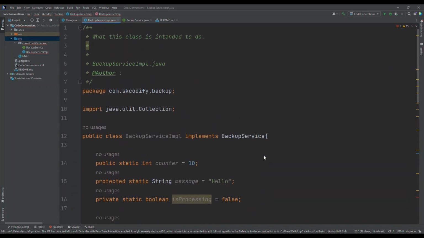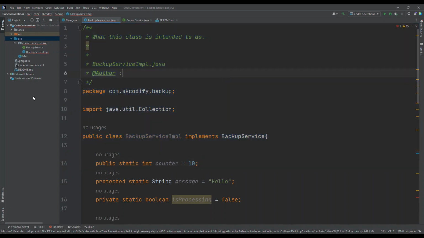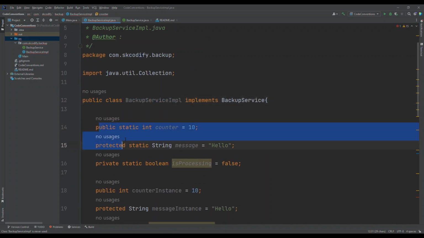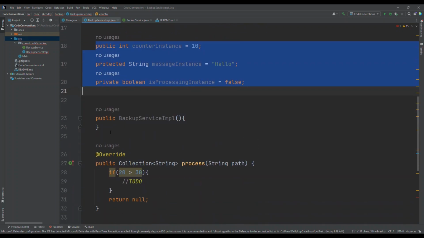So what we are looking at here is the order defined for structuring the source code: beginning comment, then package, then import, then class declaration, then static variable declaration, then instance variable declaration, then constructor.